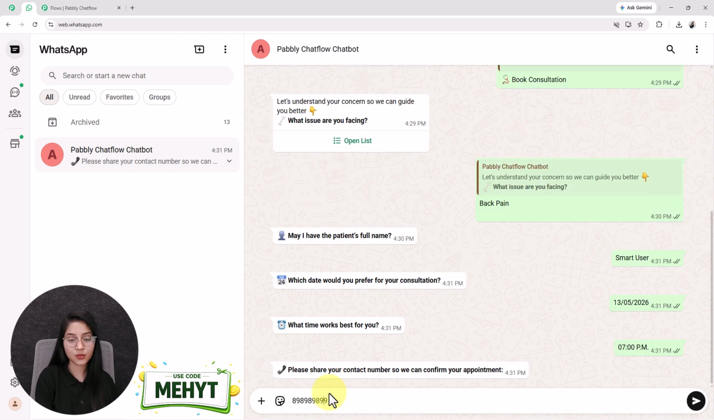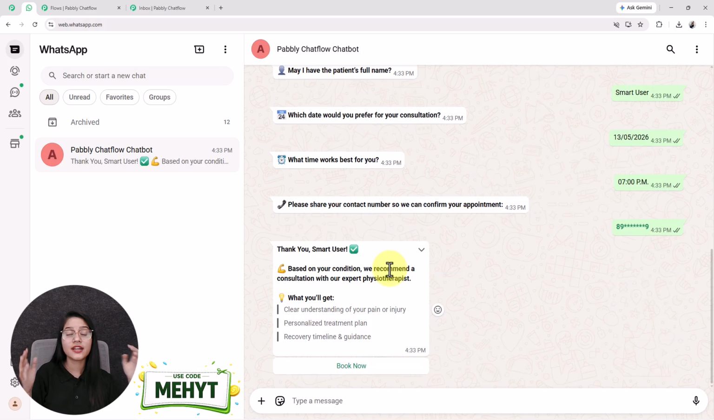After that, I am sending one test contact number too. Now here's where it gets interesting. The bot is actually using my name, the one I entered, that is smart user. So everything feels personalized. This is what makes the chatbot feel smart.